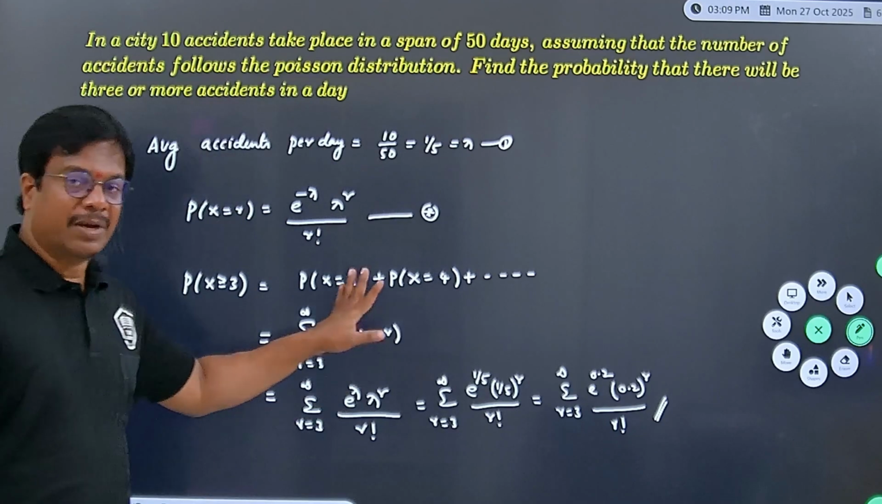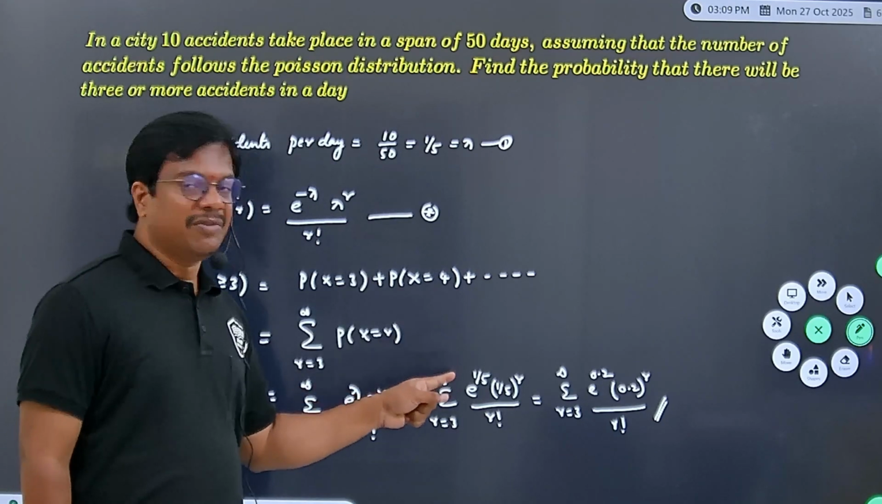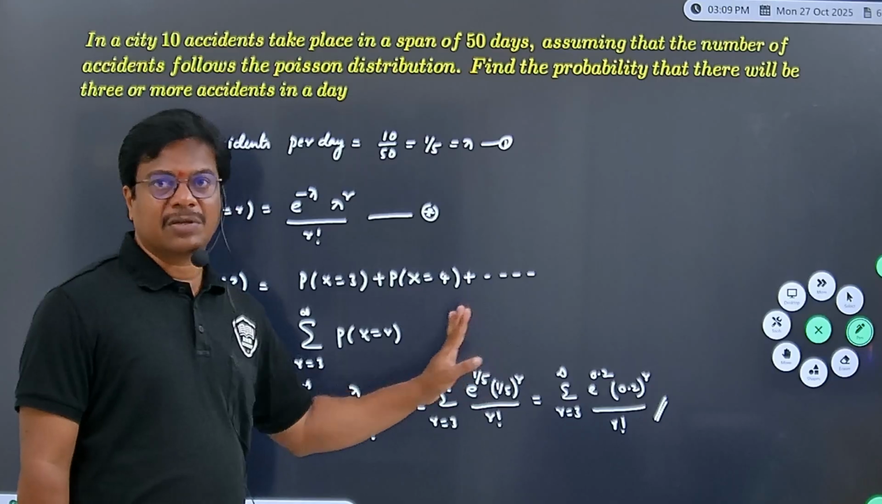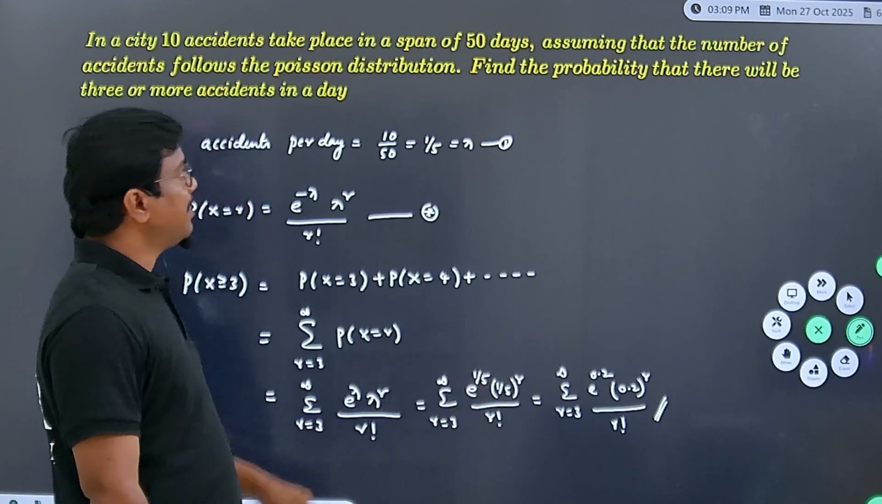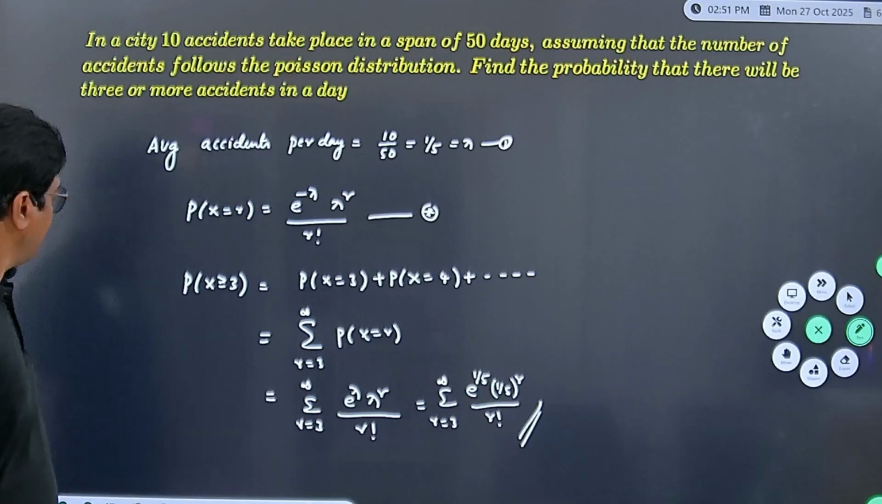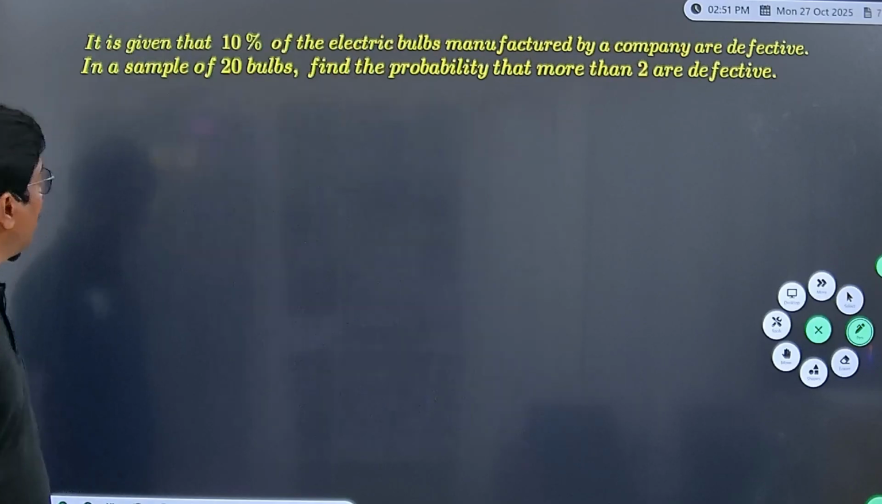Just you may write 1 by 5, or by substituting 1 by 5, value 0.2. Also you can express the result. That's all. Let us move to the next one.